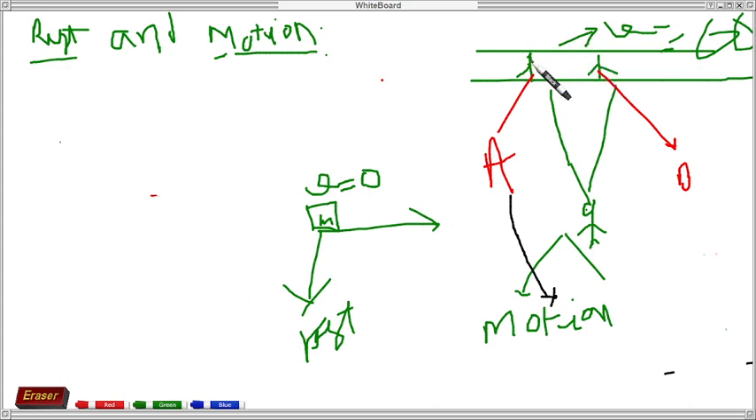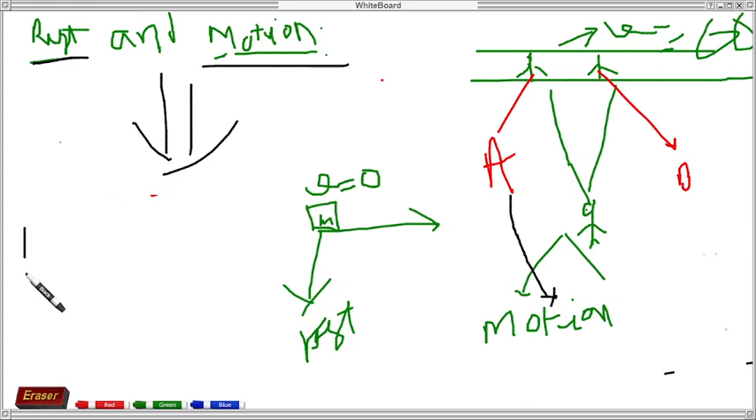But what will this person say about that person? What will B say about A? Then B will say A is not moving, he is at rest, because his displacement is not changing in the reference of this. So rest and motion depend on which frame of reference you are watching from.